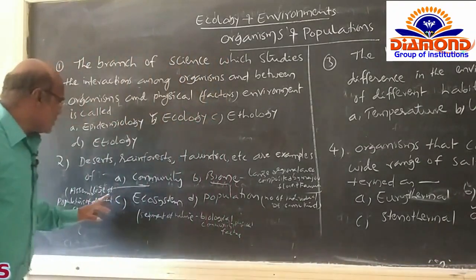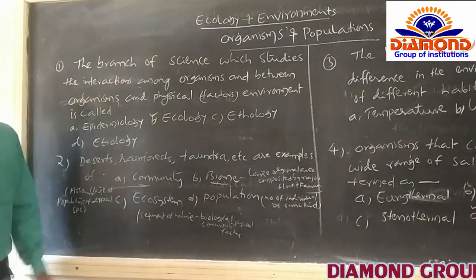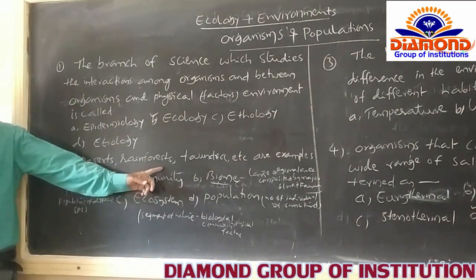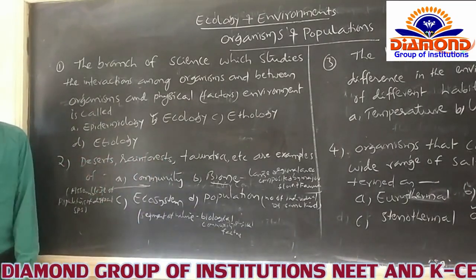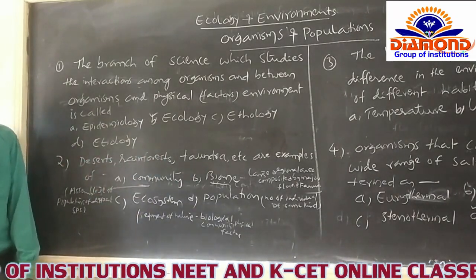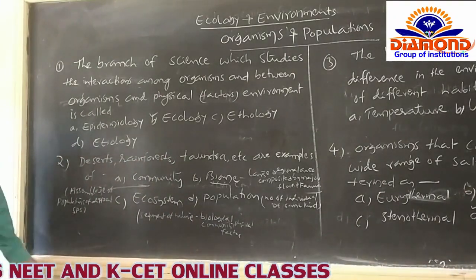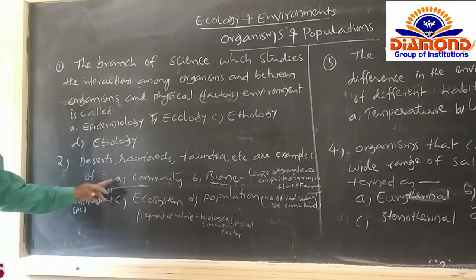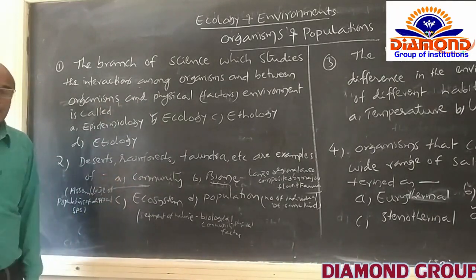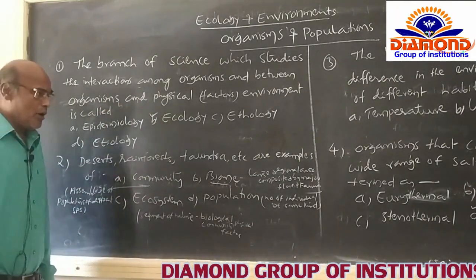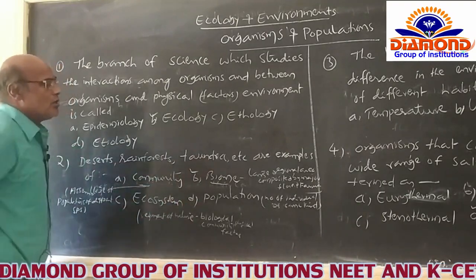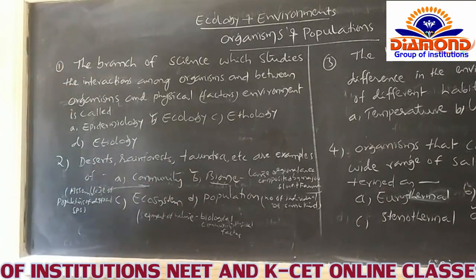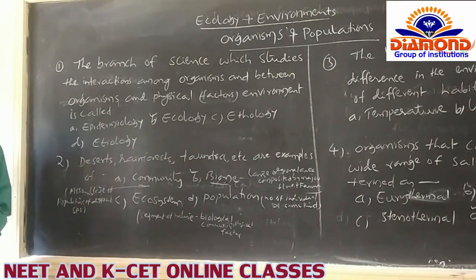The second question is like this: deserts, rainforest, and tundra, each is an example of. Some options are given like that. A option is community, B option is biome, C option is ecosystem, and D option is population.